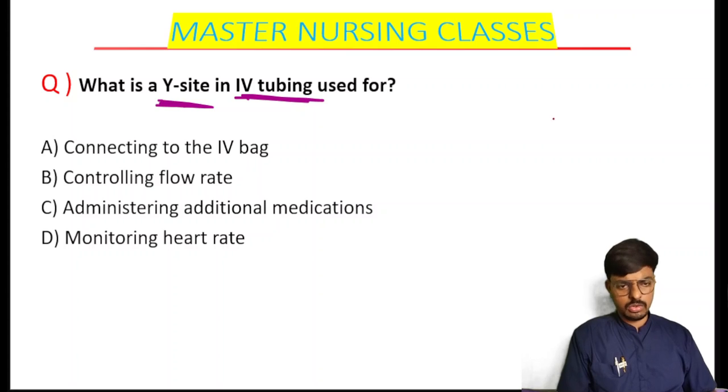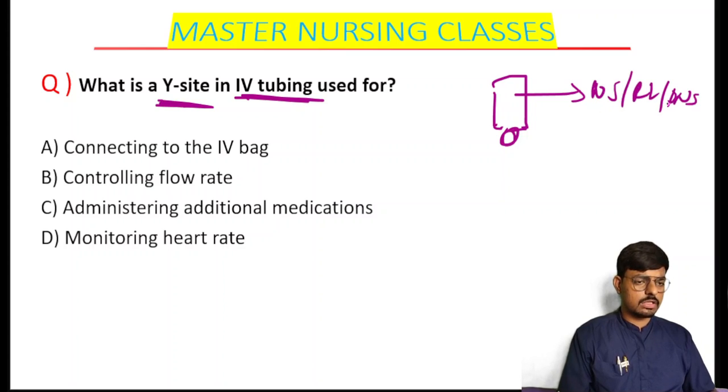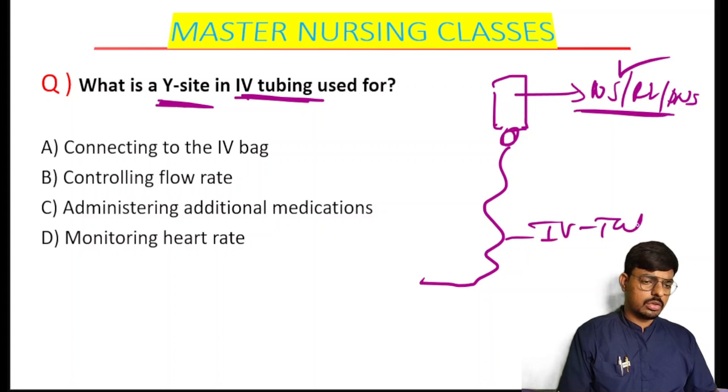So first of all you have to know what the IV tubings are. What is the IV cannula, what is the IV bottle. As all of you know, we are using IV fluid bottles. This may be normal saline, Ringer lactate, dextrose normal saline, DNS. This is what we call the IV fluid bottle. The tube we are using, this is what we call the IV tubings. Don't confuse.